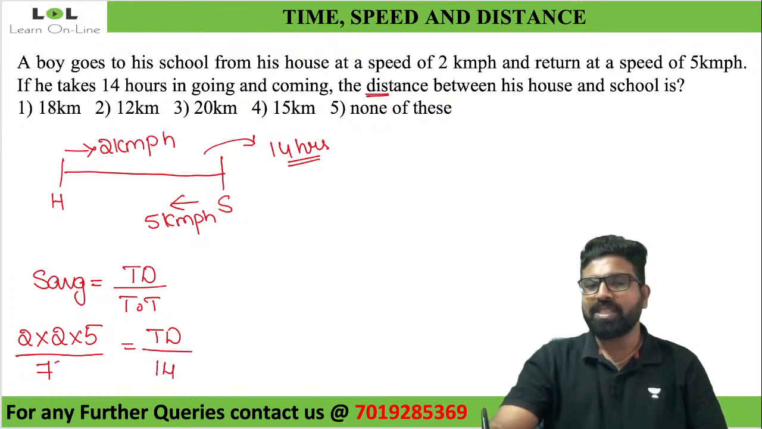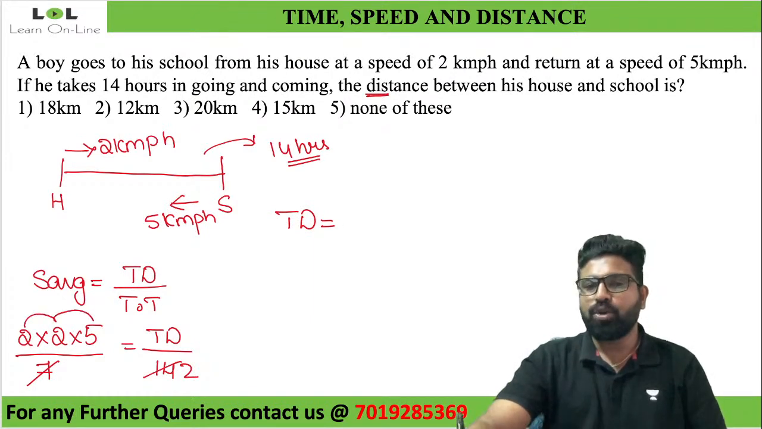So 7 twos are 14. What will be my total distance in this case? Total distance here will be equal to 2 into 2 is 4, 4 into 5 is 20, 20 into 2 is 40. So what is the distance from his house to school? Can anybody tell me? It is 40 kilometers.